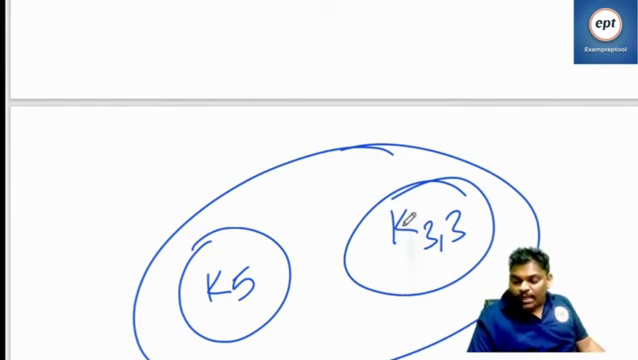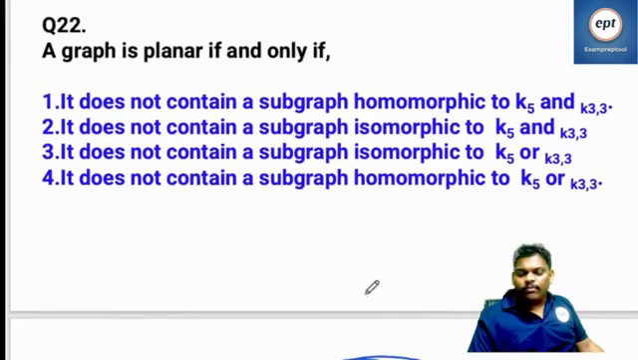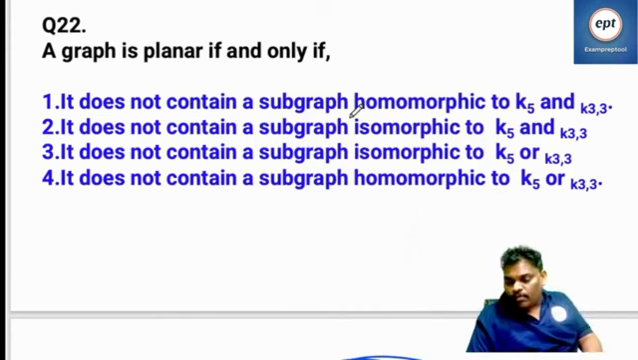See, both cannot be there. This one cannot be there, this one cannot be there. If one is also there, it is failed. K5 cannot be, K33 cannot be. Listen everyone now. A graph is planar if and only if it does not contain a subgraph isomorphic to K5 or K33, or homomorphic to K5 or K33.